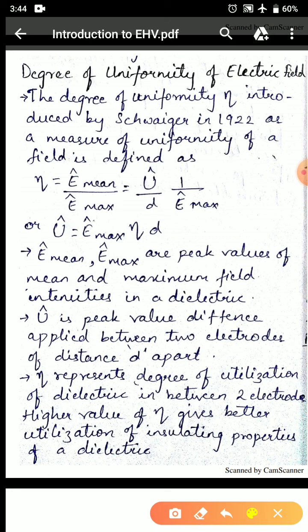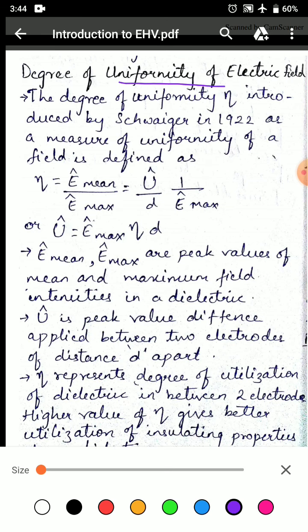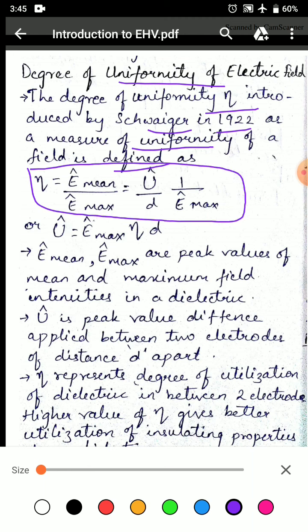The degree of uniformity of an electrical field can be given by eta, which was introduced by Schwaiger in 1922 as a measure of uniformity of field, which is defined as eta is equal to E mean by E max, which is equal to U by d into 1 by E max, which can also be given as U is equal to E max into eta d, where E mean and E max are peak values of mean and maximum field intensities in a dielectric.